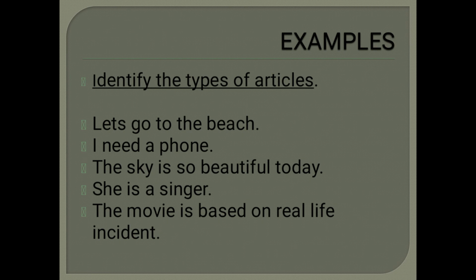The sky is so beautiful today. Here what kind of article is used? Definite article. And the fourth sentence, she is a singer. Here, a is the indefinite article. The movie is based on a real life incident. Here, the definite article is used because we speak about the particular movie here. That is why the is used in this sentence.